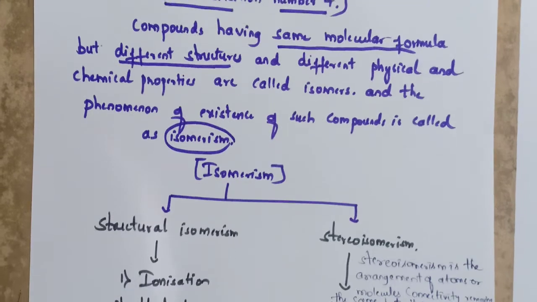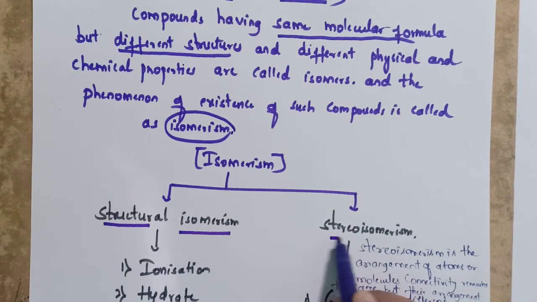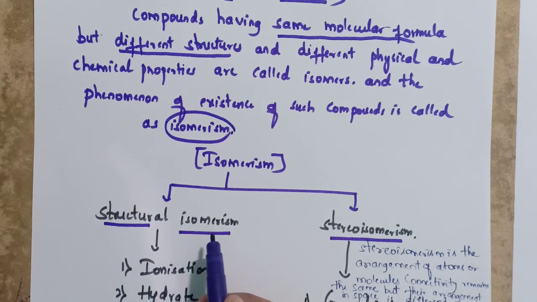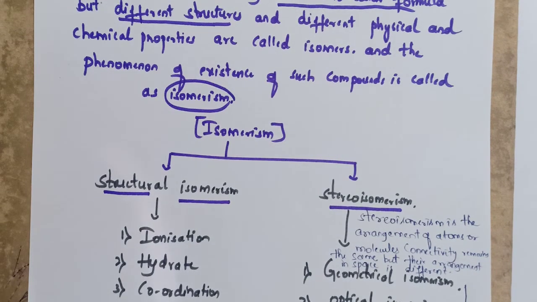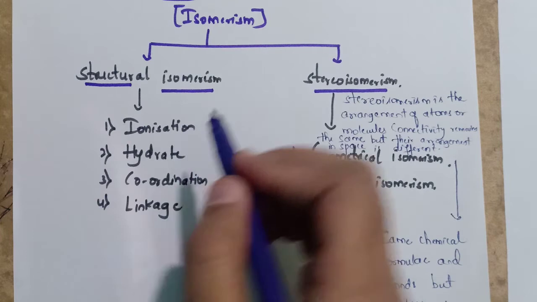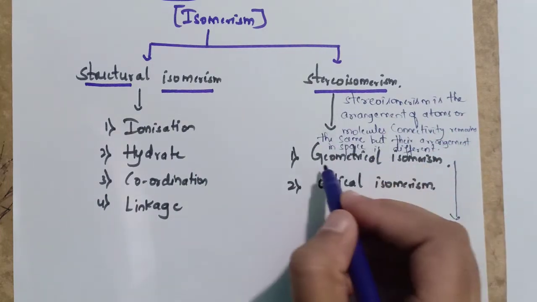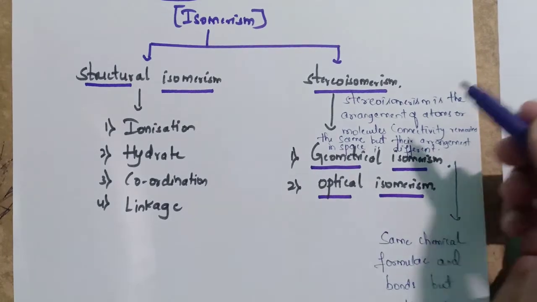Isomerism is further divided into structural isomerism and stereoisomerism. We have discussed structural isomerism in our earlier video. Please watch it. Structural isomerism is of 4 types, that is ionization, hydrate, coordination and linkage. But in stereoisomerism, we have 2 types of isomerism, that is geometrical isomerism and optical isomerism.